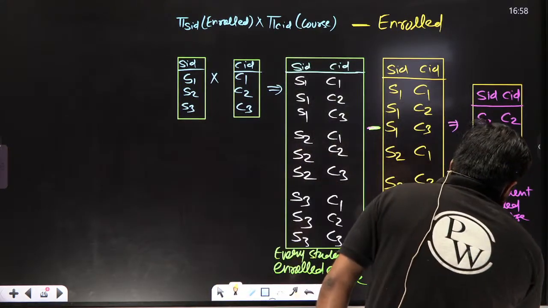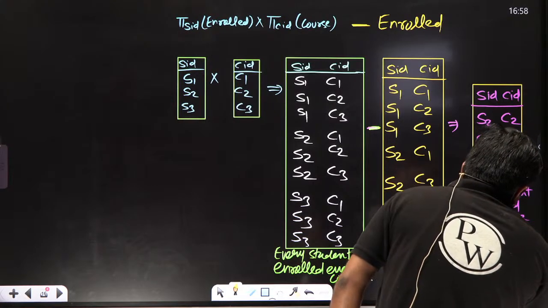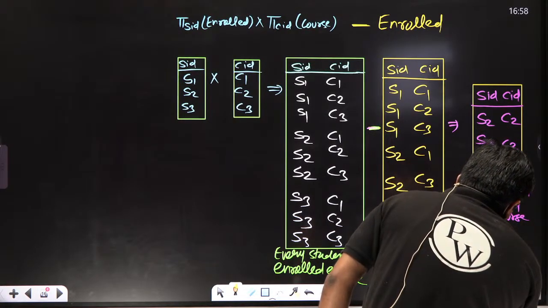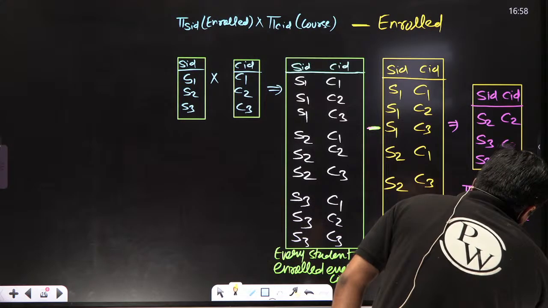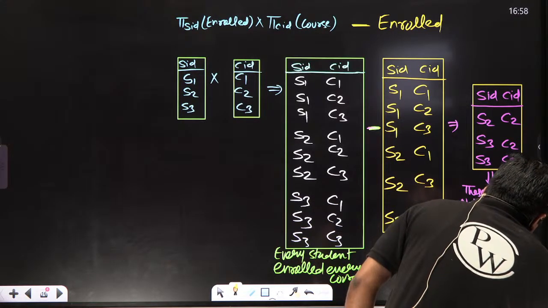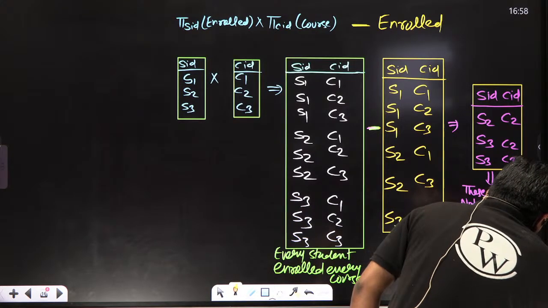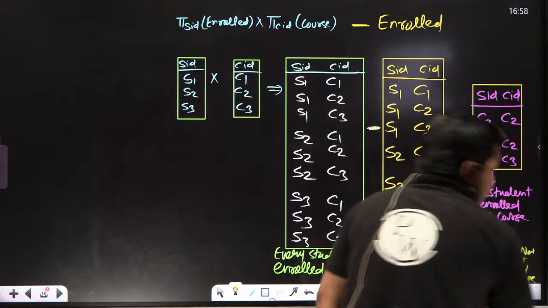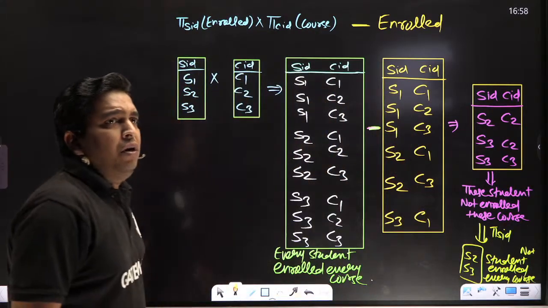When I fetch SID only, then what happens? I will get the students who did not enroll in every course.